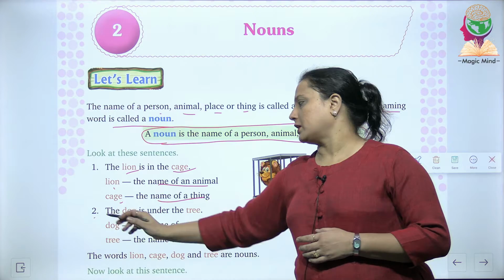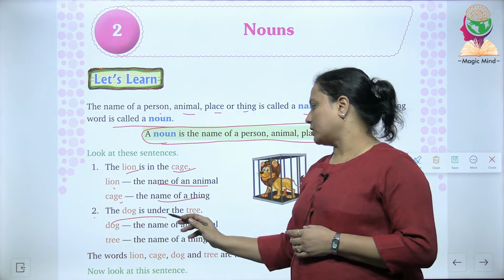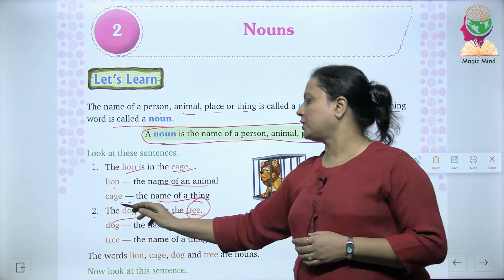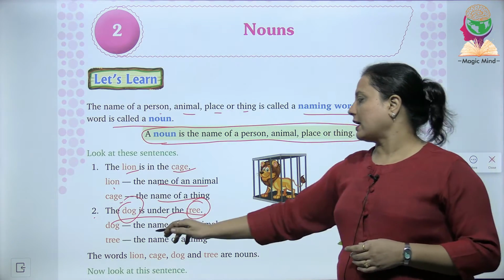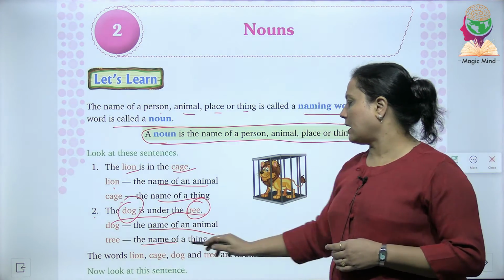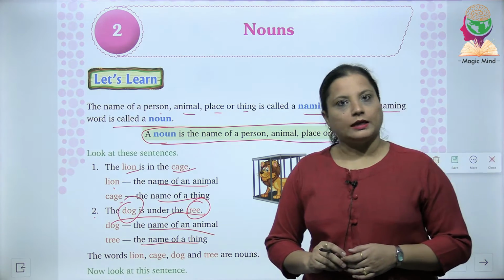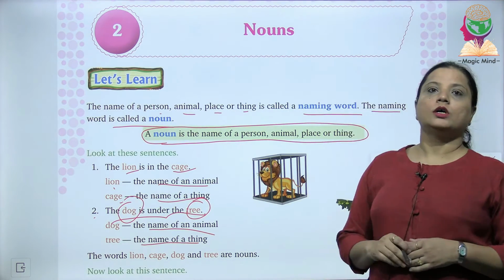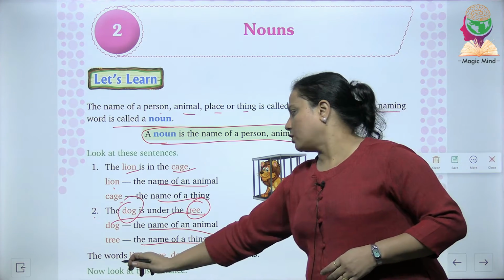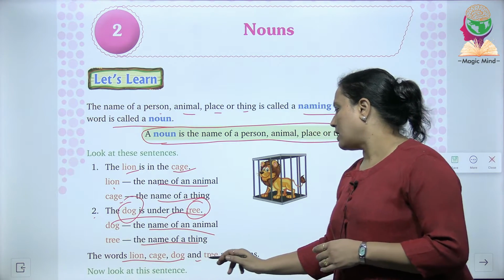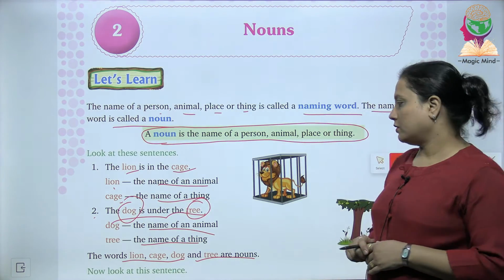Then, in the second sentence, they have mentioned the dog is under the tree. The words tree and dog are the name of an animal and the name of a thing. Hence, both the words are nouns. The words lion, cage, dog and tree, they are nouns.